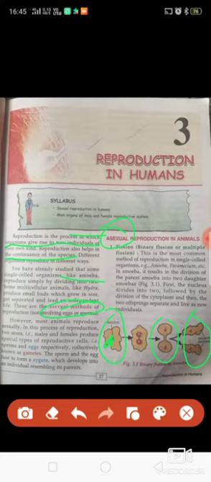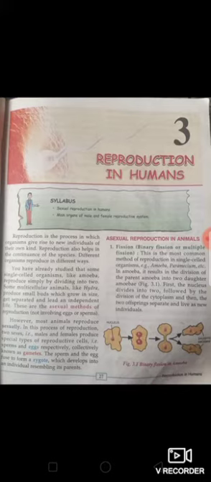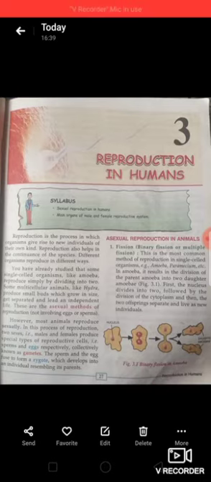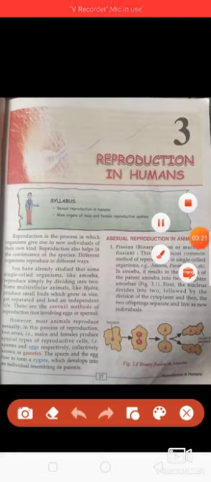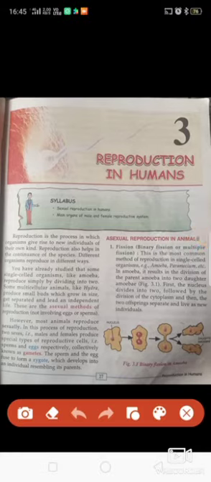As you can see here, a single parent is able to divide into two organisms. So that is asexual reproduction, and it is called binary fission.